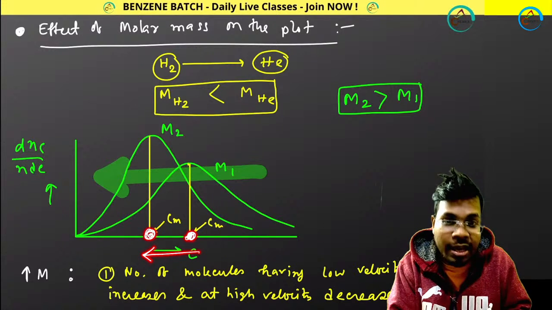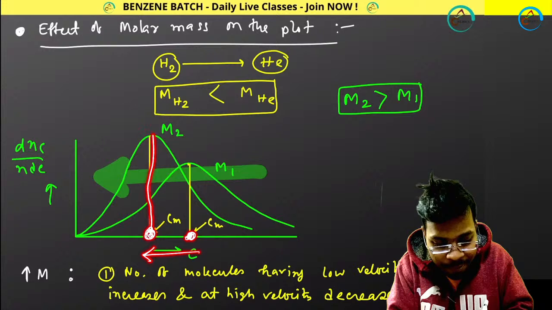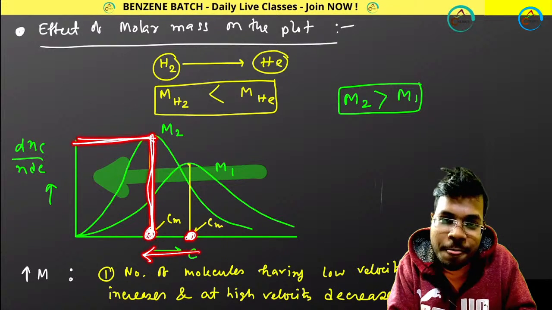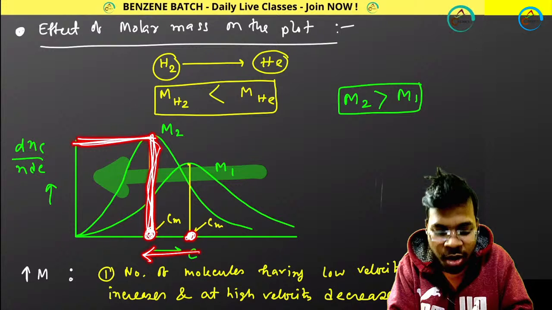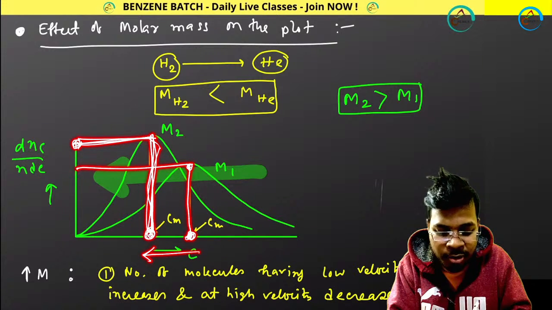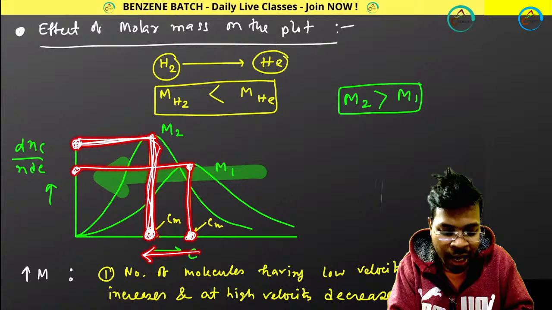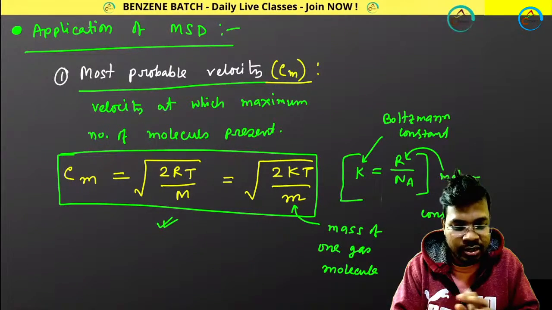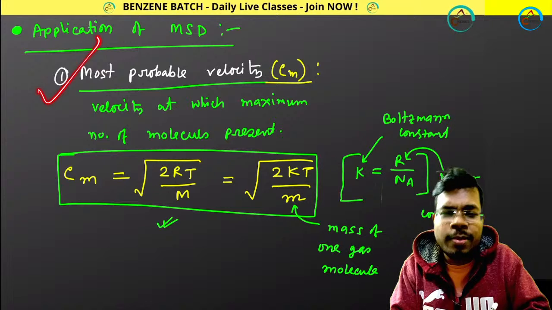CM is decreasing, but at this CM the fraction of the total number of molecules is more. Initially you had a less fraction of the total number of molecules, and now you are having a more fraction. Yes, you can remember this one. Great. Moving forward, most probable velocity.